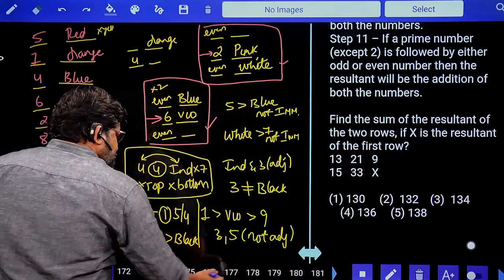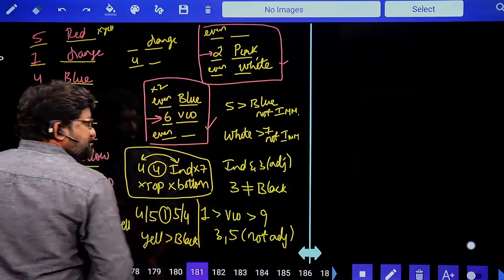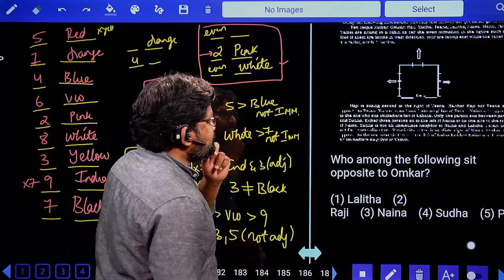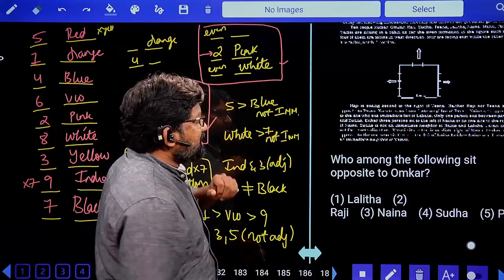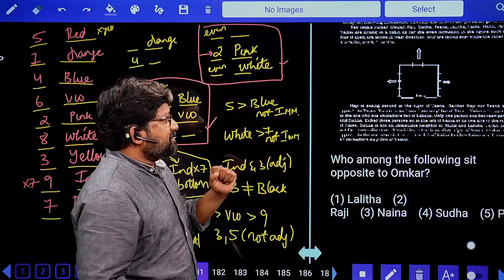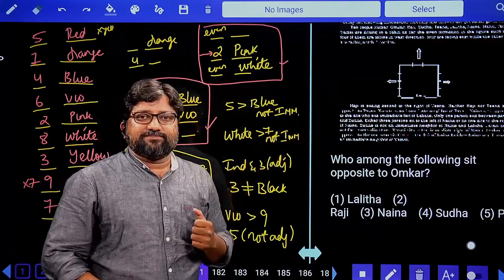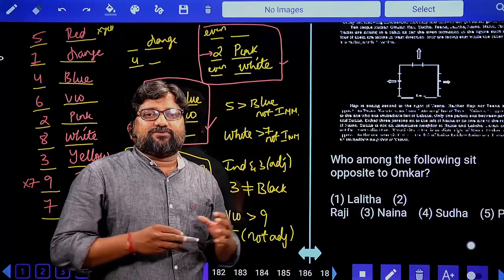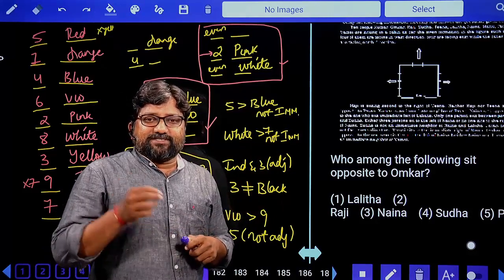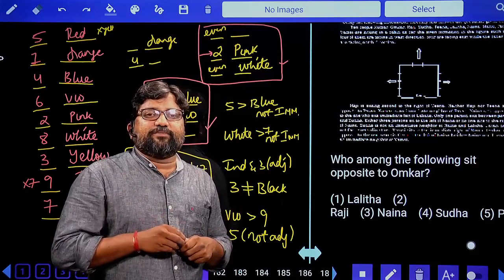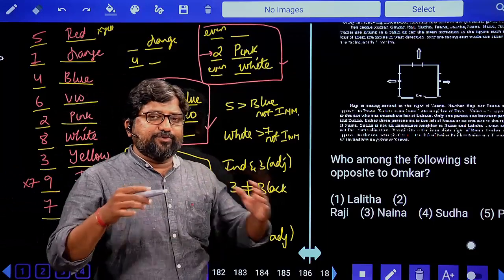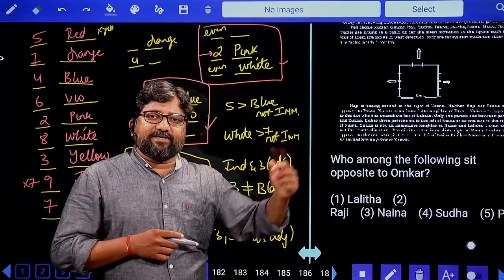Yes, so I thought of explaining one question for you. This one is also easy, but the question is not that clear. I'll get back to you with this question maybe in the next session with a clear view. So this is the reasoning part. They're all tough puzzles, but if you understand the clues, you will be able to solve the questions. We also learned some new things here.